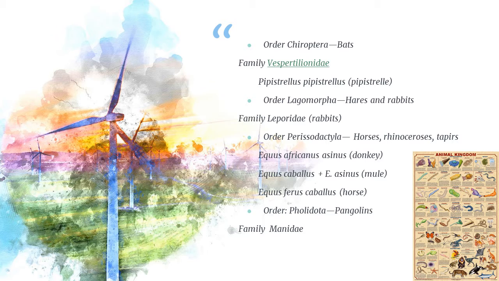Then order Lagomorpha, hares and rabbits. Family Leporidae, that are the rabbits. Then order Perissodactyla, that are the horses, rhinoceroses, and tapirs. And then the order Pholidota, that are the pangolins, family Manidae.